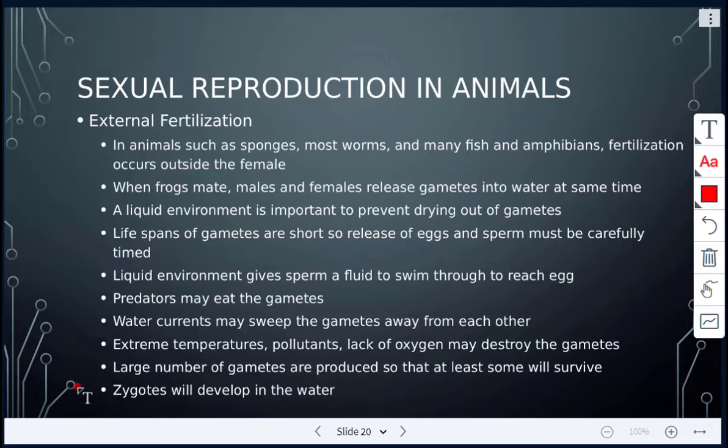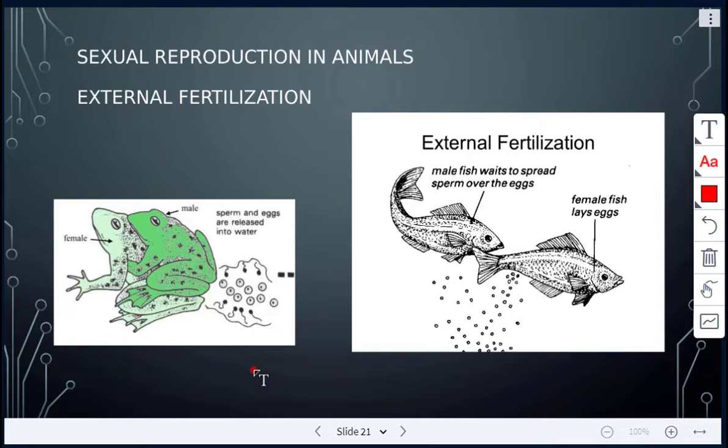Once fertilization does occur, the zygotes will then develop in that water environment. Just a couple of figures here. In frogs, you have the female here and the male on top, and basically the male squeezes the female, which will release her eggs. Then the male will release the sperm into that watery environment, and then hopefully fertilization will occur.